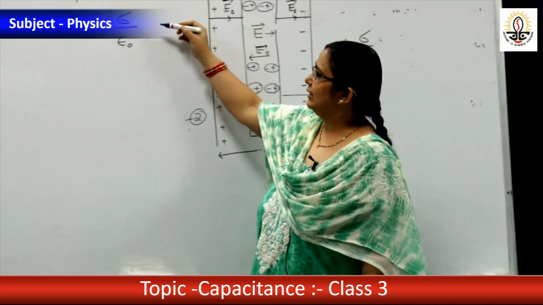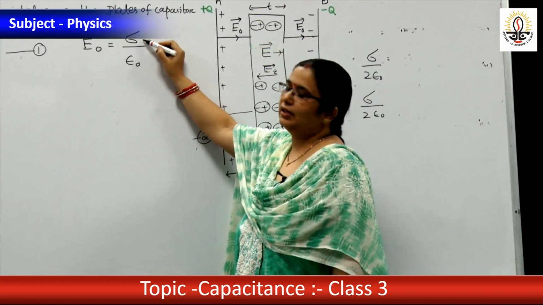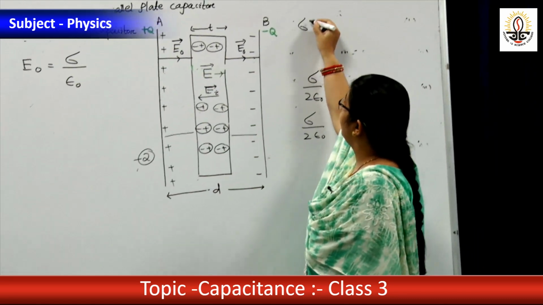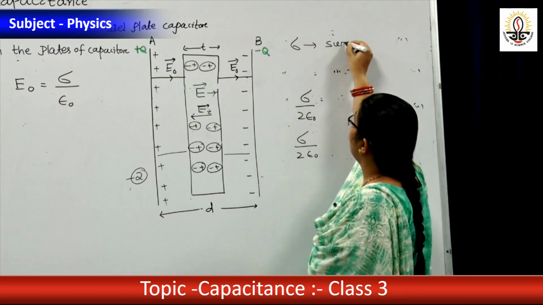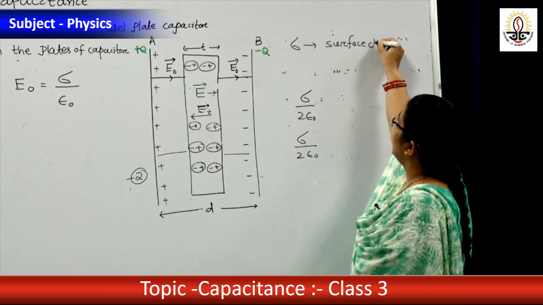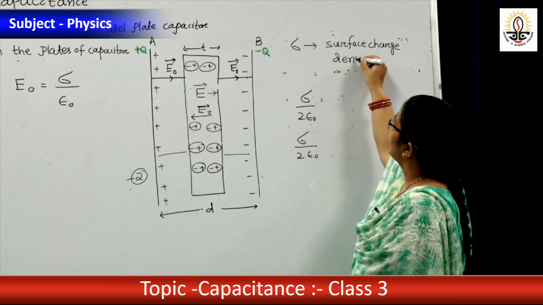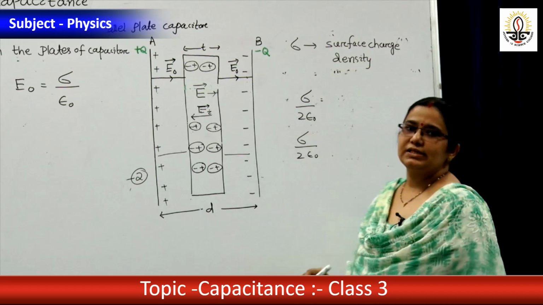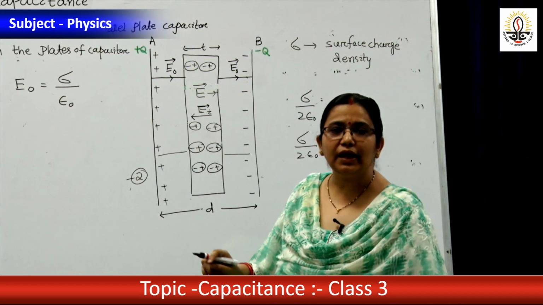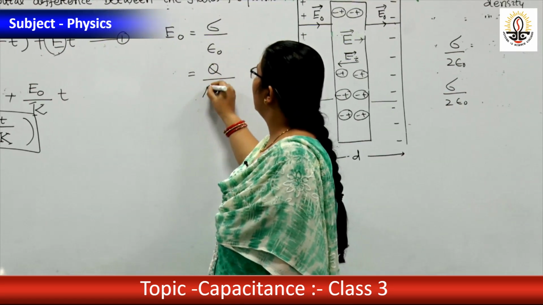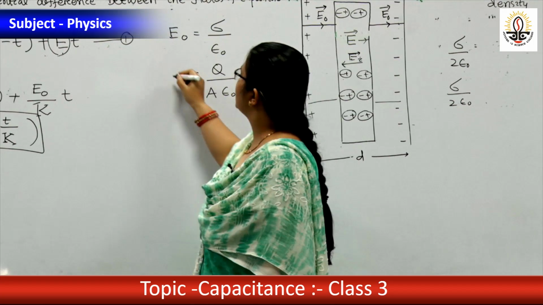What is sigma there? Sigma is the surface charge density. Already we have learnt, sigma equal to Q by A. So this is Q by A epsilon 0.